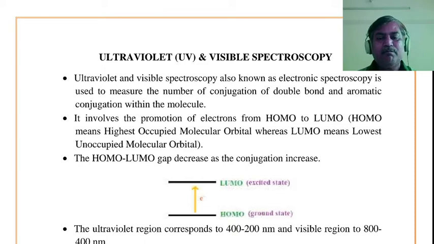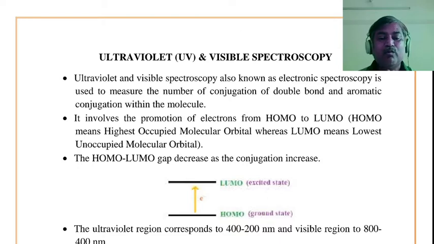Means by using ultraviolet visible light, whenever any compound is exposed to UV light radiation,